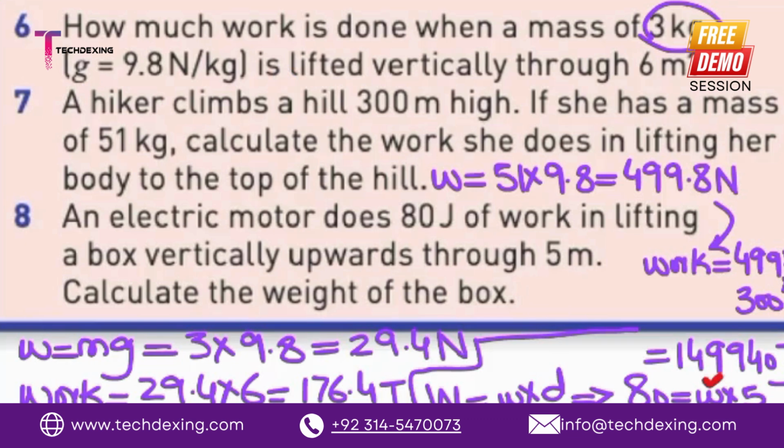So weight is equal to 80 divided by 5. Let me know the answer. 16. What would be the unit? Newton. Very good.